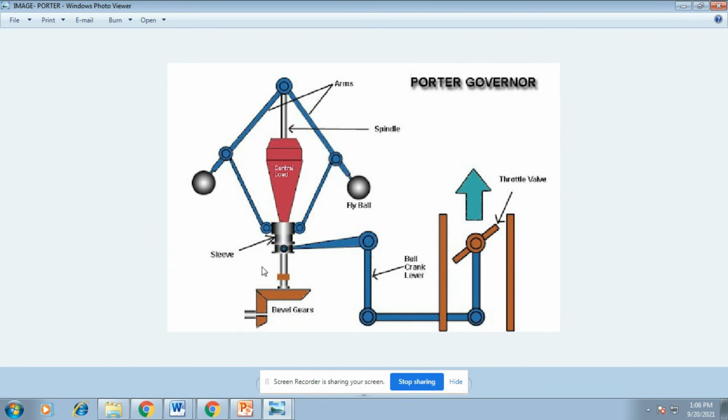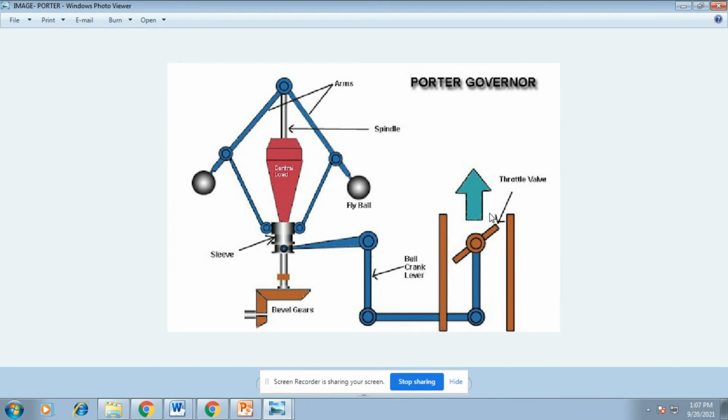There is also a sleeve at the pivoted joint. The sleeve is connected to the bell crank lever. The bell crank lever is connected to the throttle valve and operates it. The throttle valve allows the fuel to enter inside the engine.